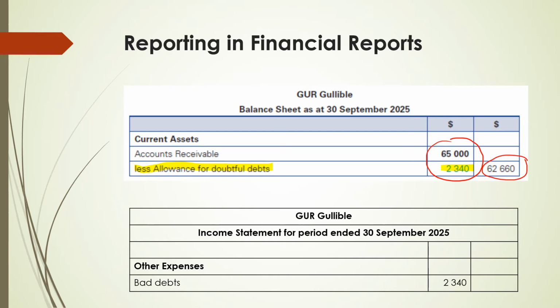On the other hand, in the income statement, we report the bad debts amount, which is the bad debts expense that is recognized as incurred in this period.